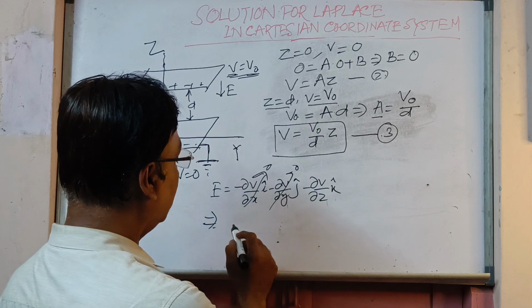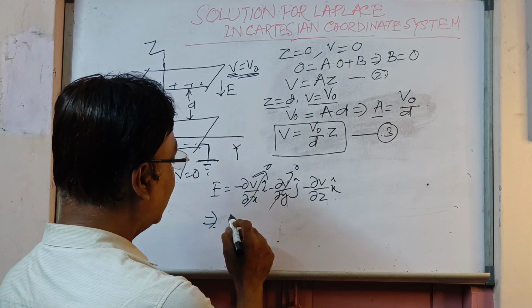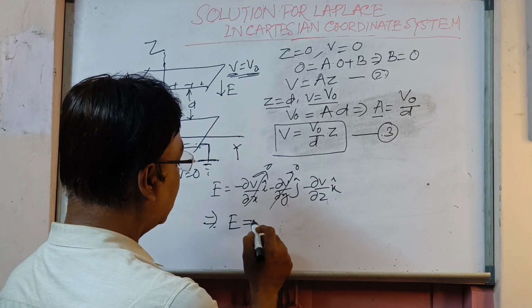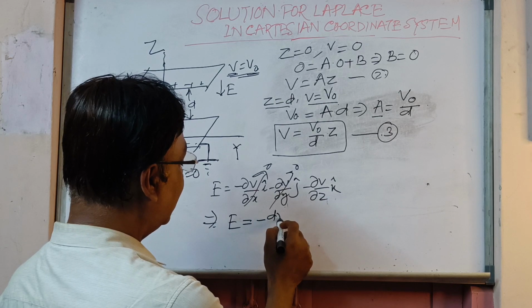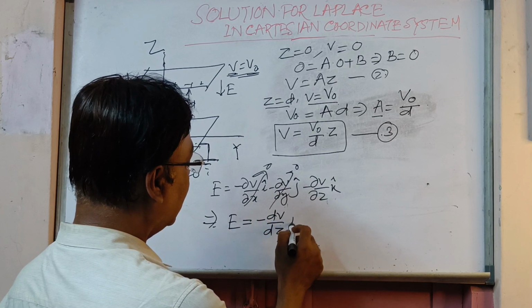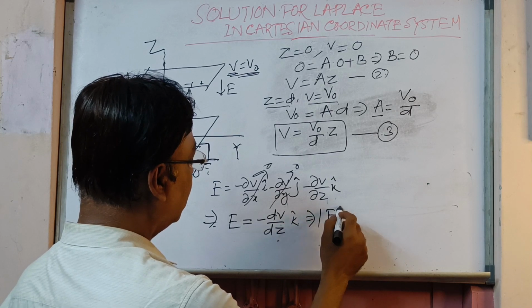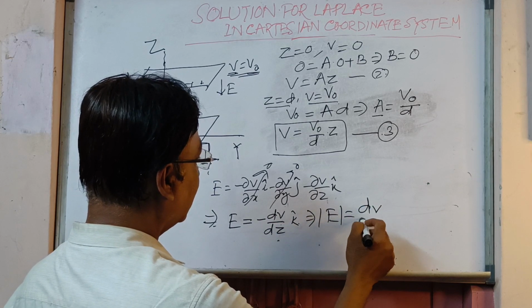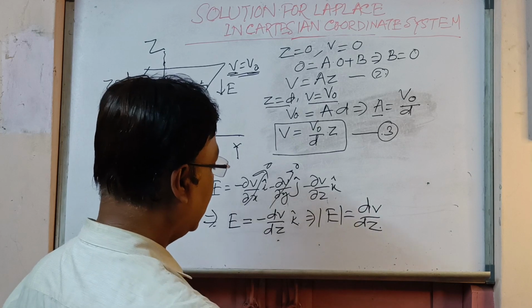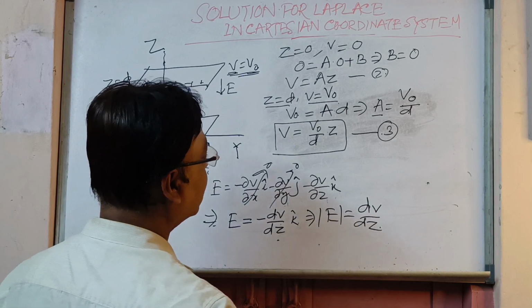So E is equal to minus dV by dz k. If we take the magnitude, E is equal to dV by dz.